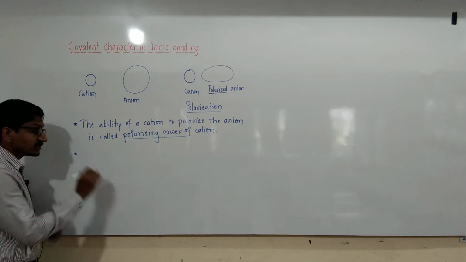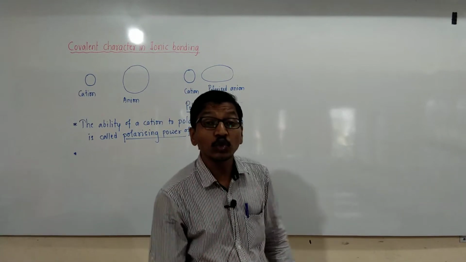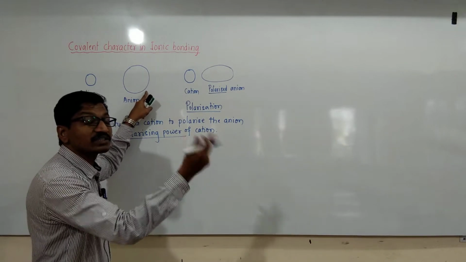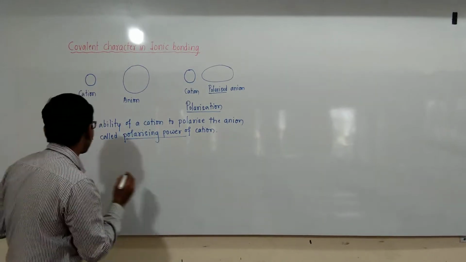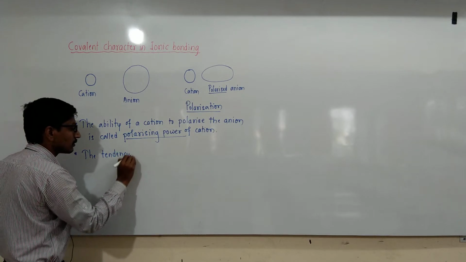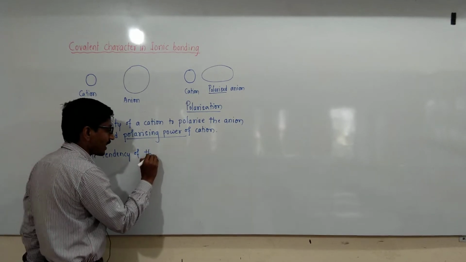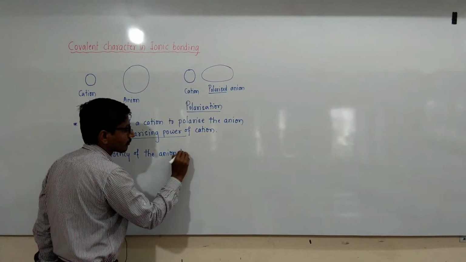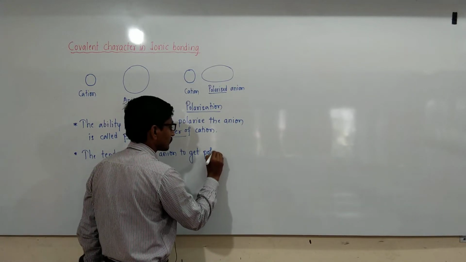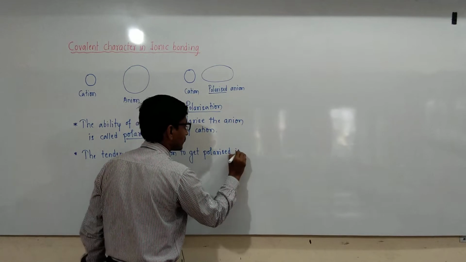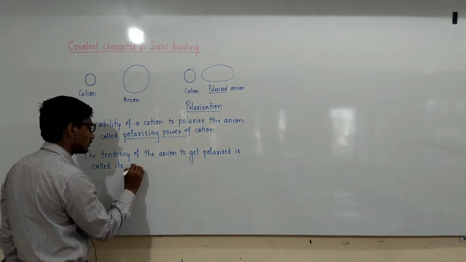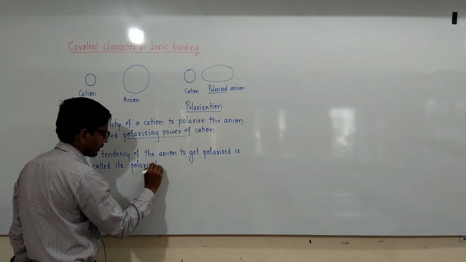And the second point is the tendency of the anion to get polarized. The capacity or tendency of the anion to get polarized is nothing but polarizability. The tendency of the anion to get polarized is called its polarizability.